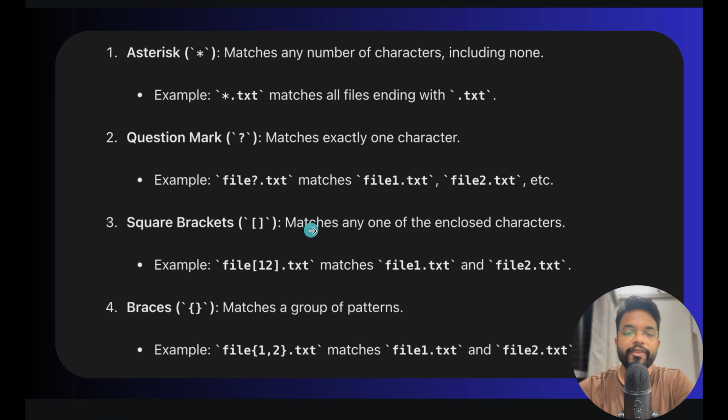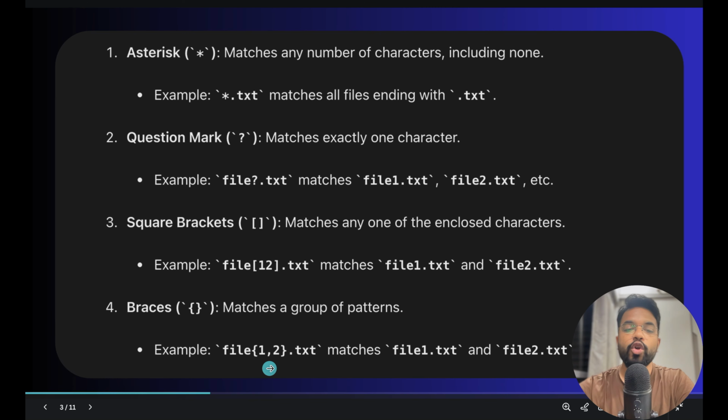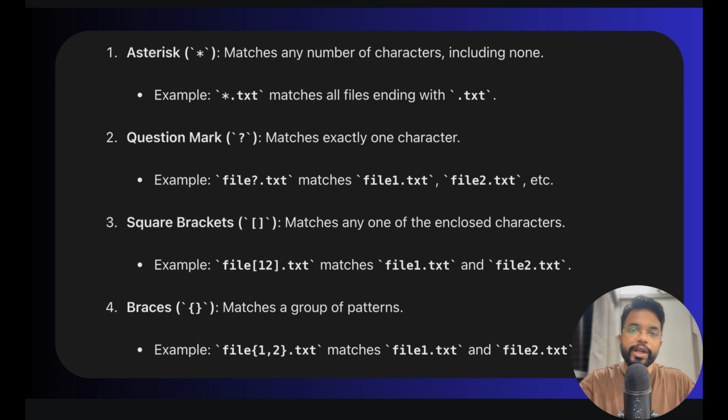That means after file there should be a single character. Square bracket matches any of the enclosed characters, so you can provide multiple characters in this. For example, if you provide 1, 2, 3 inside the square bracket, it will match either 1 or 2 or 3. Braces or curly braces match a group of patterns. For example, you can provide 1.2 or 1.5, or you can provide a range also. So we will see examples.